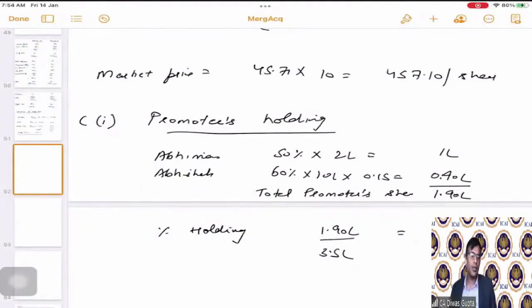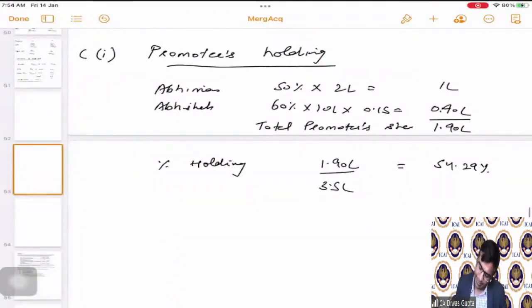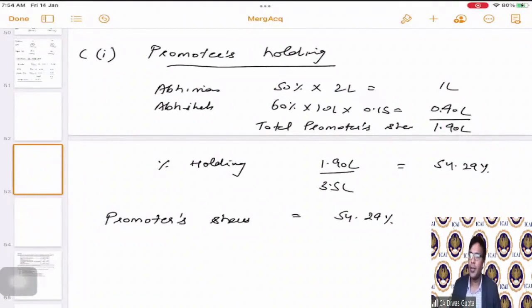This is the promoters shares. Okay, students. So this is the promoters holding. Very simple again. We have just applied the simple thing.